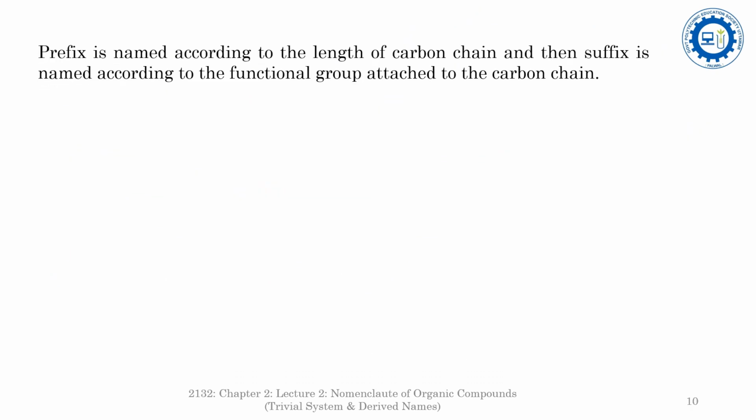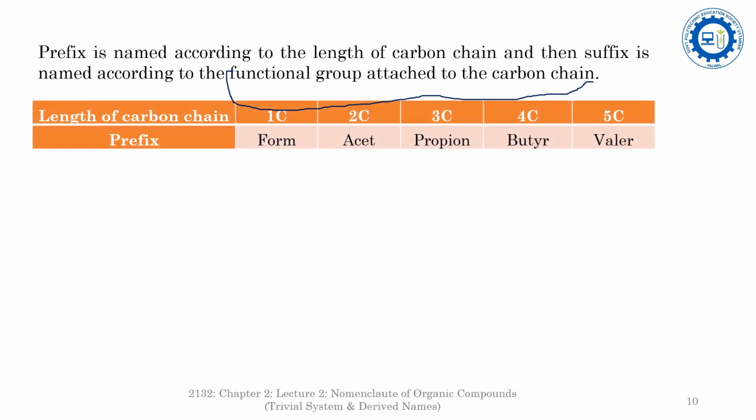The prefix is named according to the length of the carbon chain. That means the length of the carbon chain decides the prefix of the organic compound, and then the suffix is named according to the functional group attached to the carbon chain. See this table.